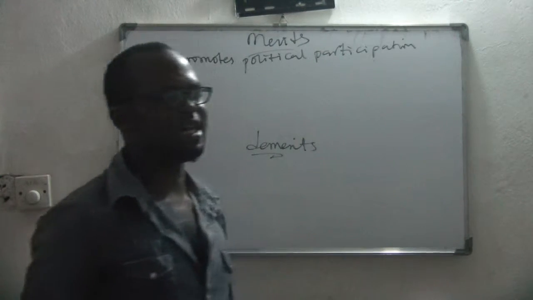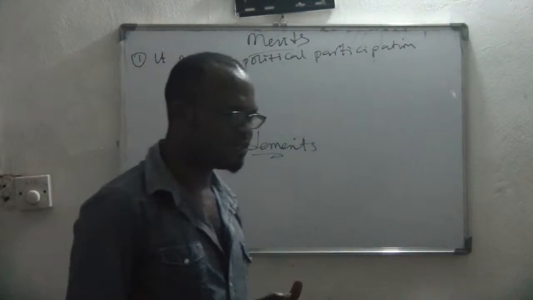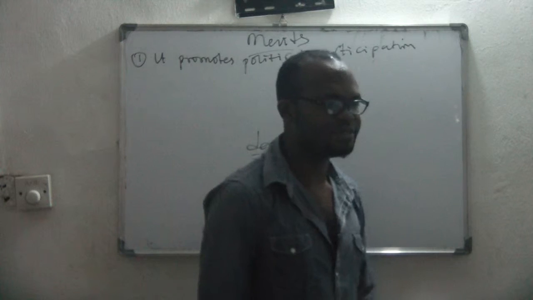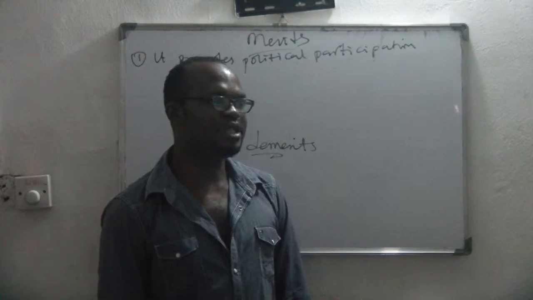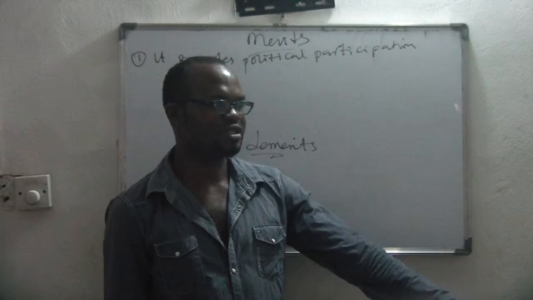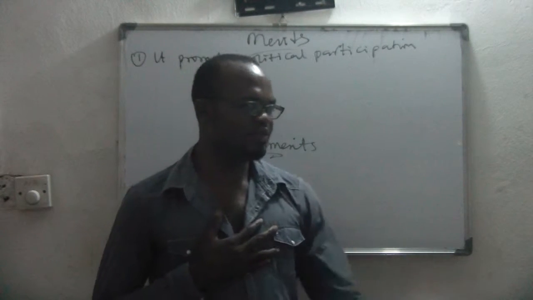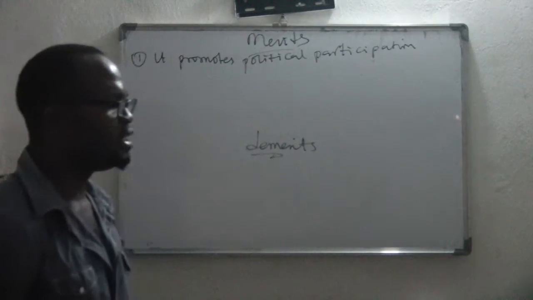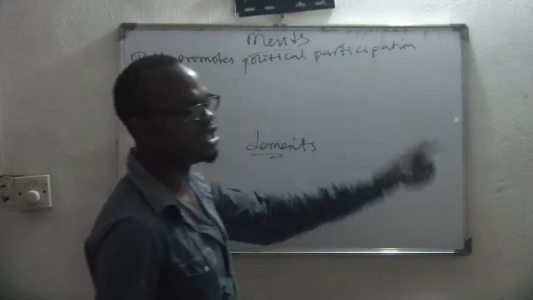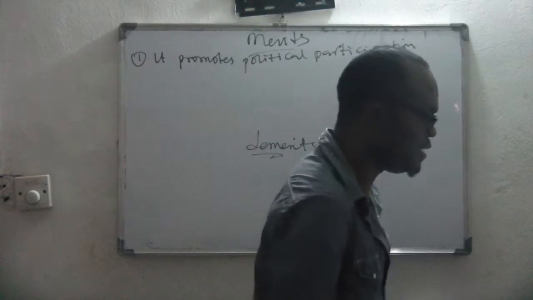It's only in democracy that you see people vote, isn't it? If we are having a monarchy, like the Oba of Benin, do they come together to vote for the Oba of Benin? No, it's by heredity. Once the Oba dies, maybe the son becomes the next Oba. So it's not democracy. In democracy, there is what we call political participation. Everybody participates in bringing out the leader.